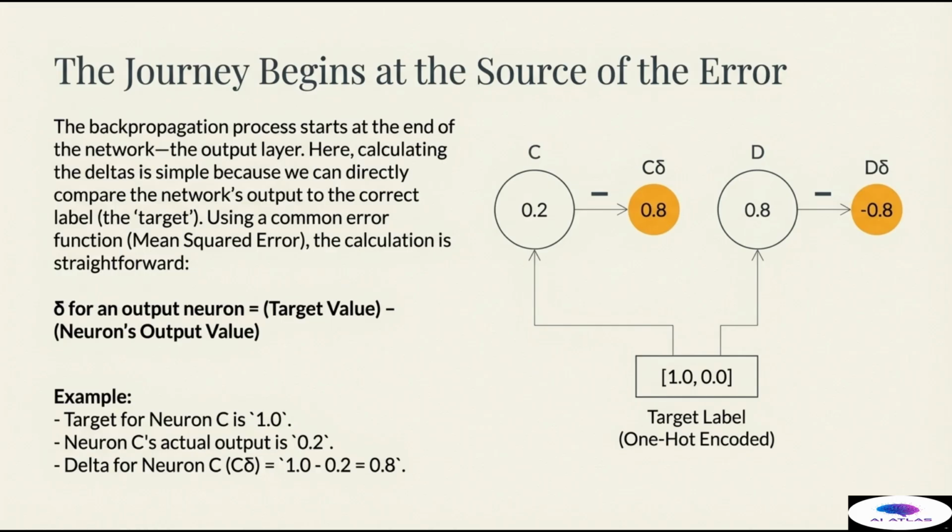Conversely, for neuron D, the target is 0, but its actual output is a high 0.8. The delta for D, D delta, is 0 minus 0.8 equals minus 0.8. This negative 0.8 tells neuron D it was 0.8 units too high. These two precise, quantified delta values are the first pieces of the error gradient information, and they are now ready to be propagated backward into the hidden layers.